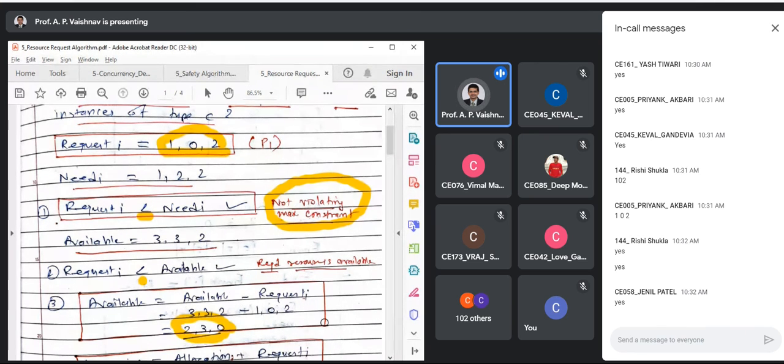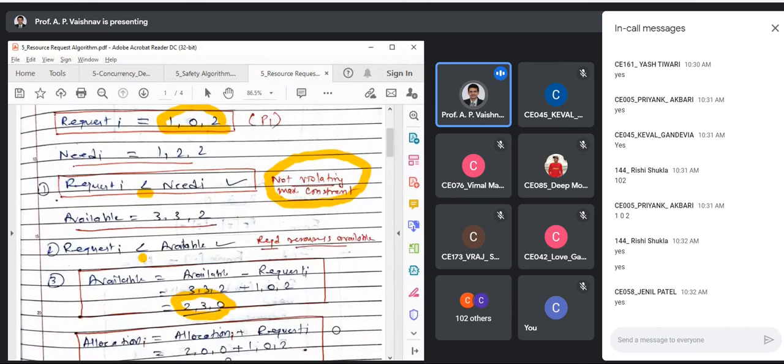I have seen students making this mistake over here. They go with the current available only. They forget this subtraction, and then what will happen in the end? You will assume that you are having extra resources. So this happens. Just be careful with this.